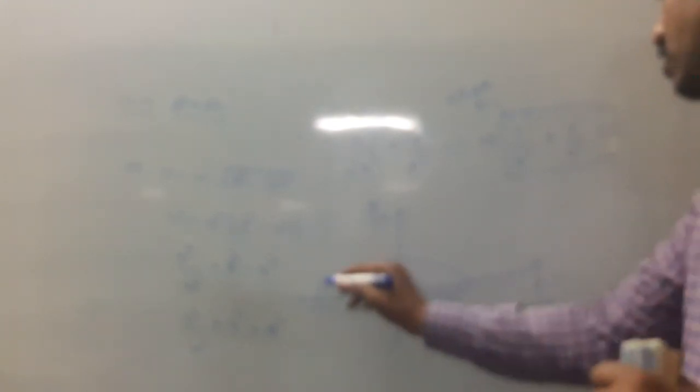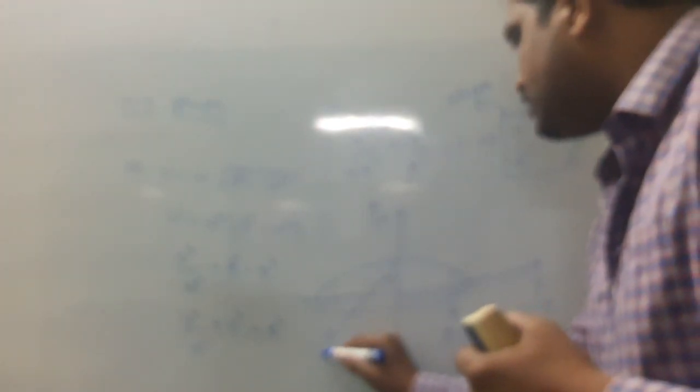Here, small a indicates the length of the semi-major axis. What is the A value? Capital A. This is the length of the semi-minor axis.